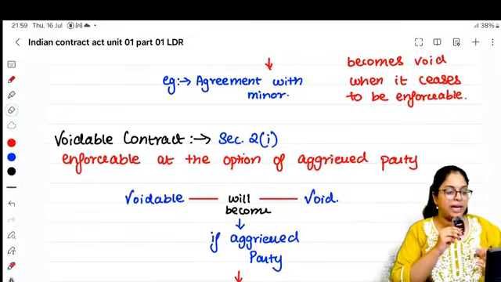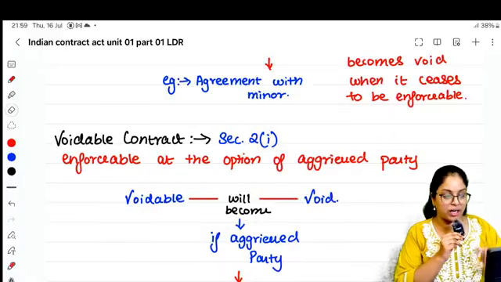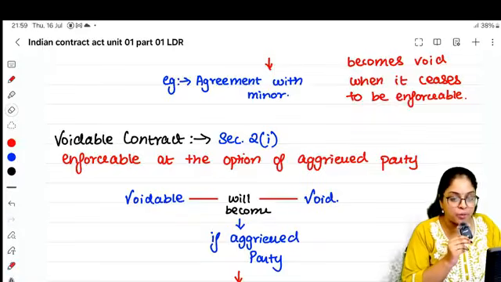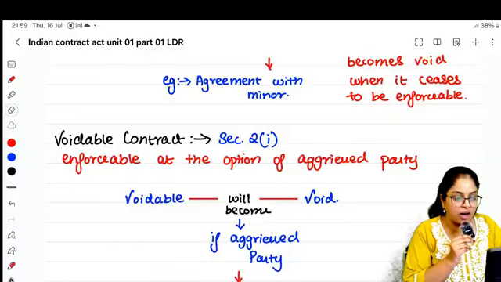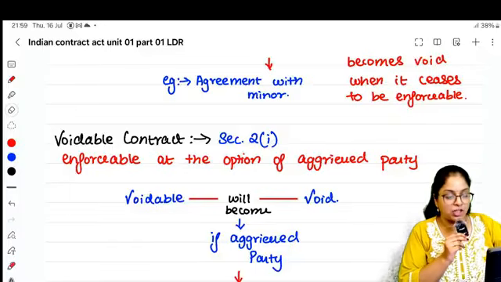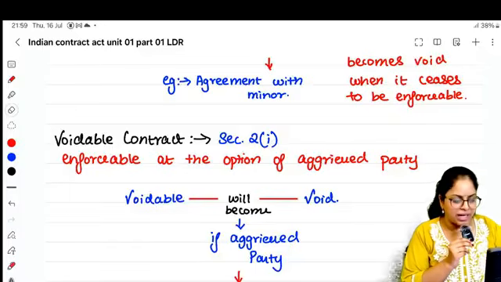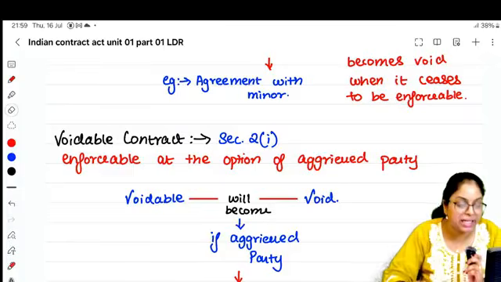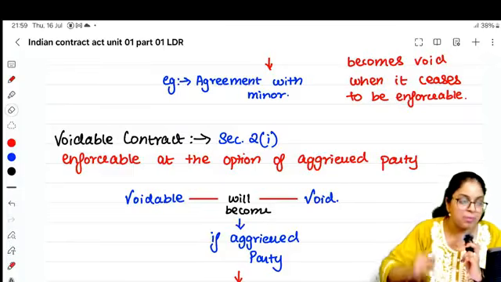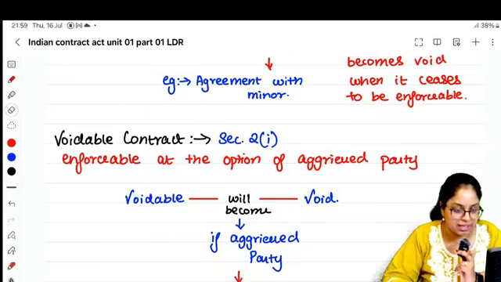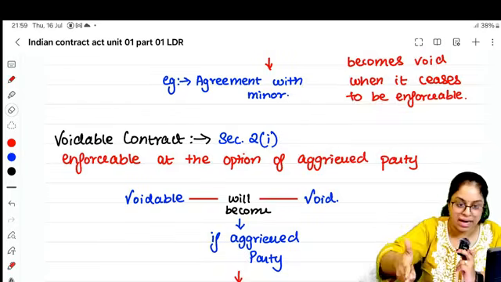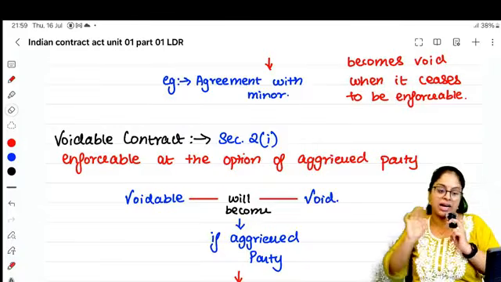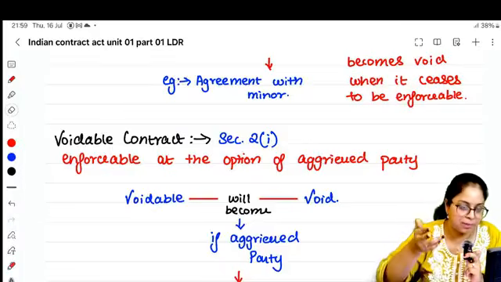Next is voidable contract. What do you mean by a voidable contract? A voidable contract is a contract which is enforceable at the option of the aggrieved party. Remember, we put Mr. A at gunpoint and got his consent. I pointed the gun at Mr. A and told him, if you don't sign the papers of that house, if you don't transfer it in my name, I'll press the trigger.